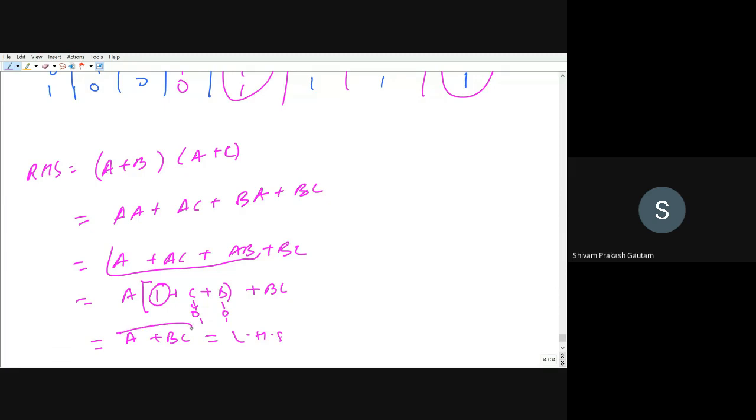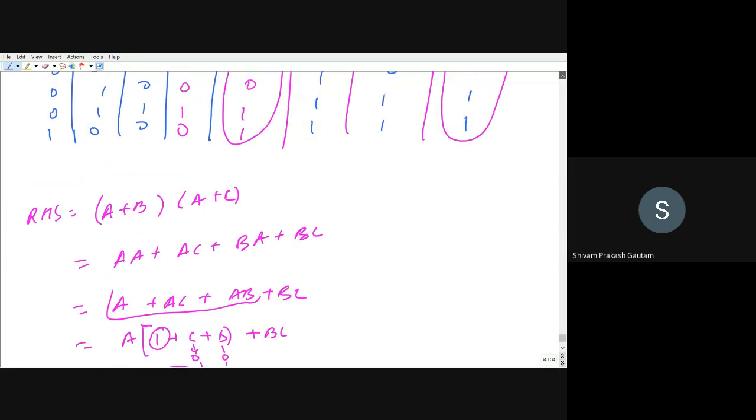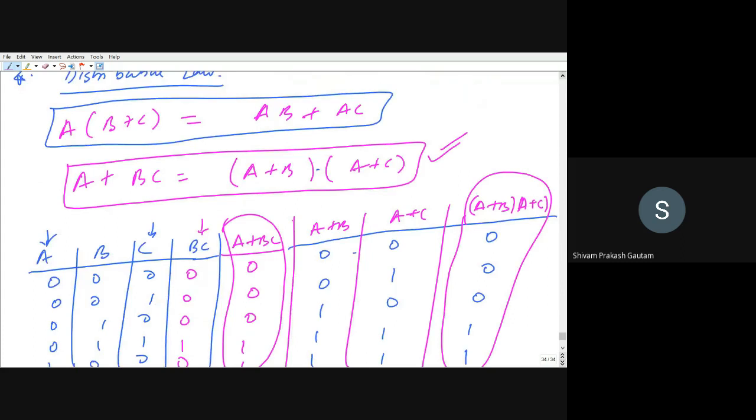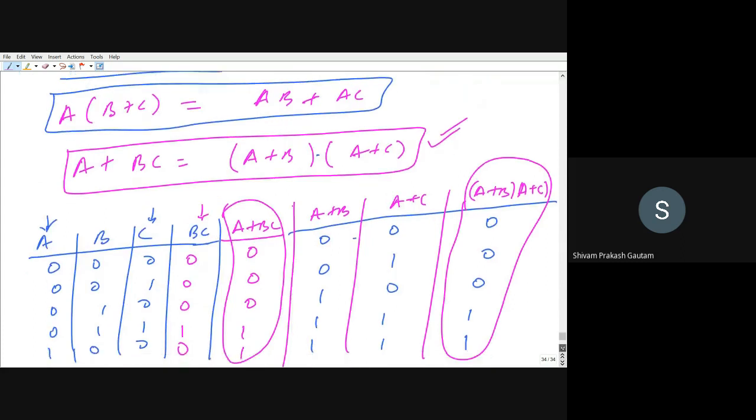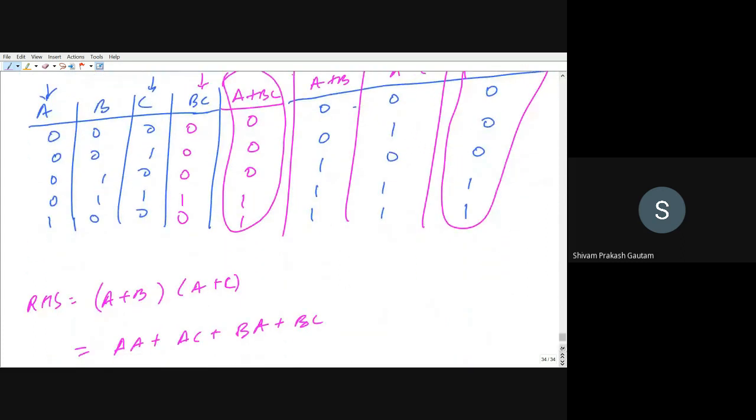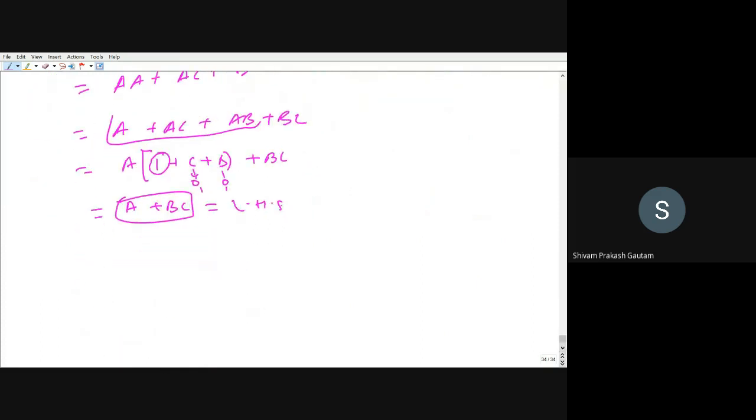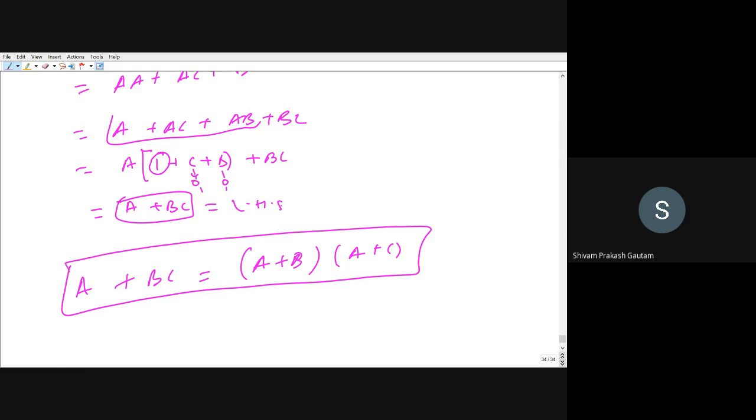So this is A plus BC we started with. You can see A plus BC will be equal to A plus B into A plus C. This is what the distributive law says. Again, I will write A plus BC will be equal to A plus B into A plus C. So both ways you can prove it. You can prove it by truth table, or you can reduce the expression. Okay. Yes, sir. Okay.